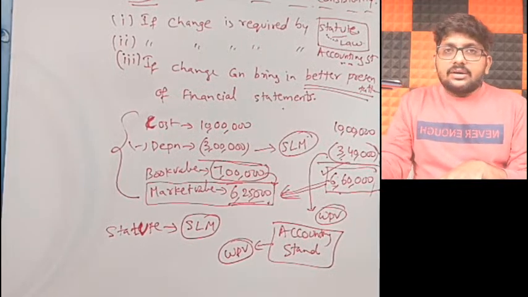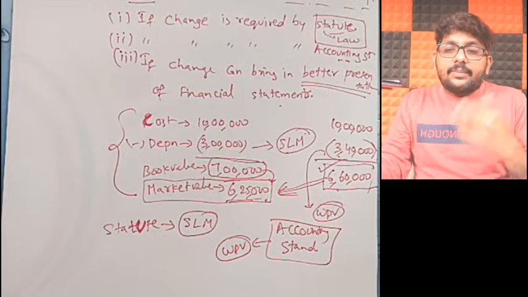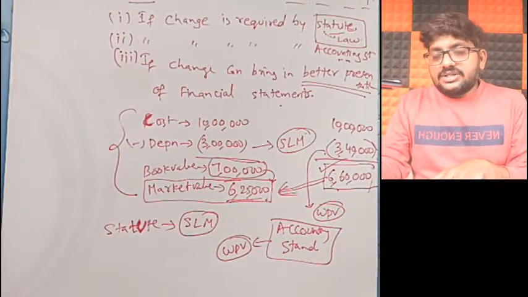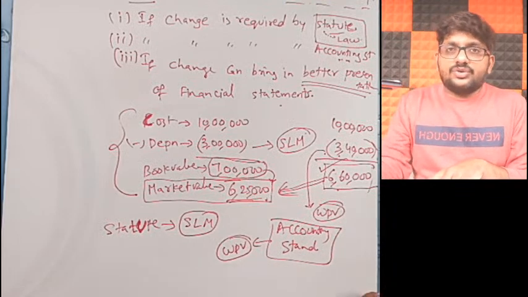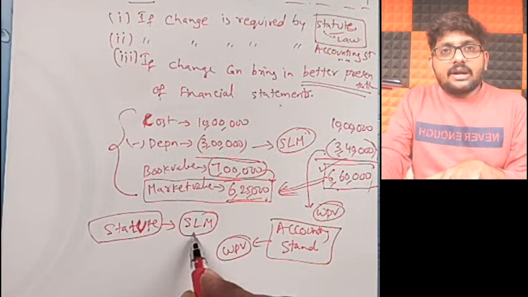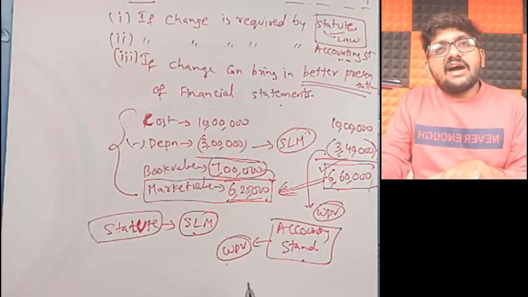You said if the change is required by statute or accounting standards, you have to change. Now which method do I have to follow, sir?